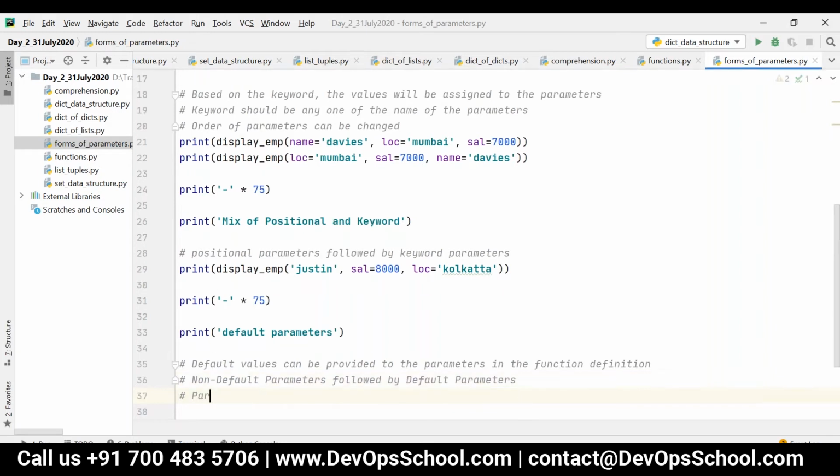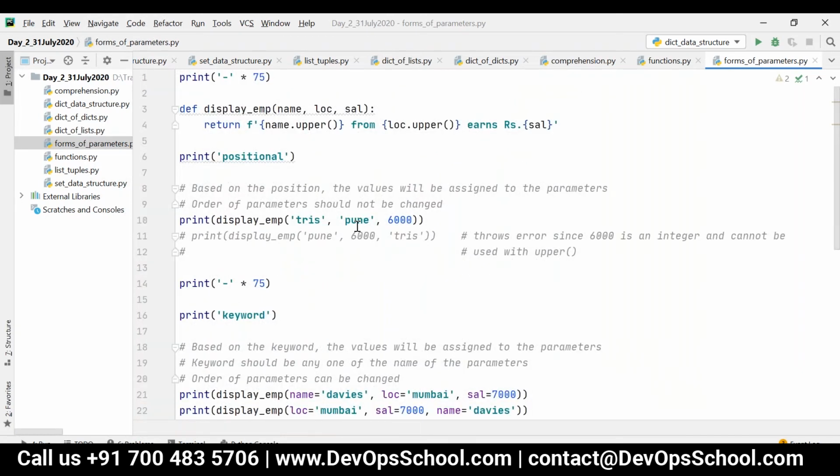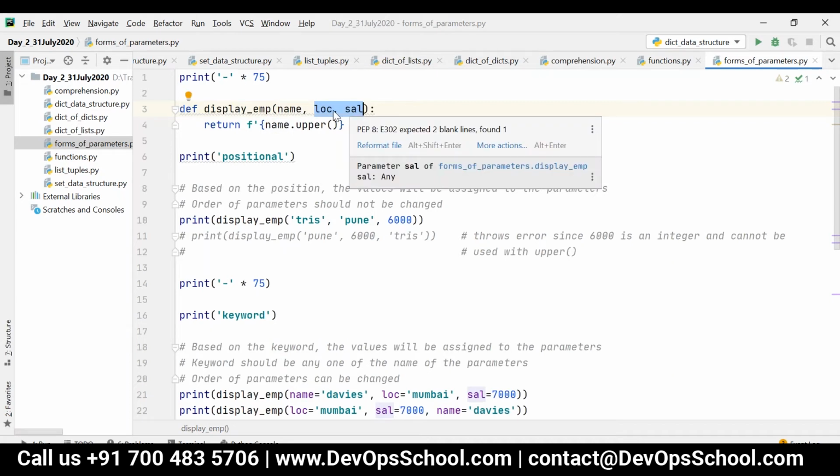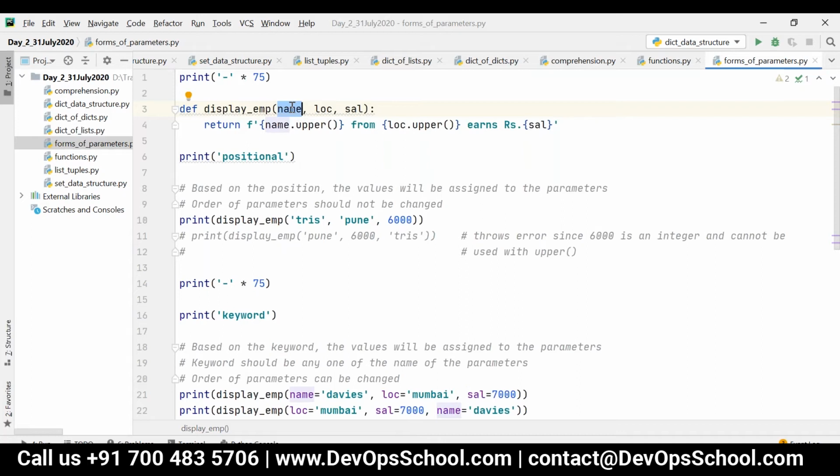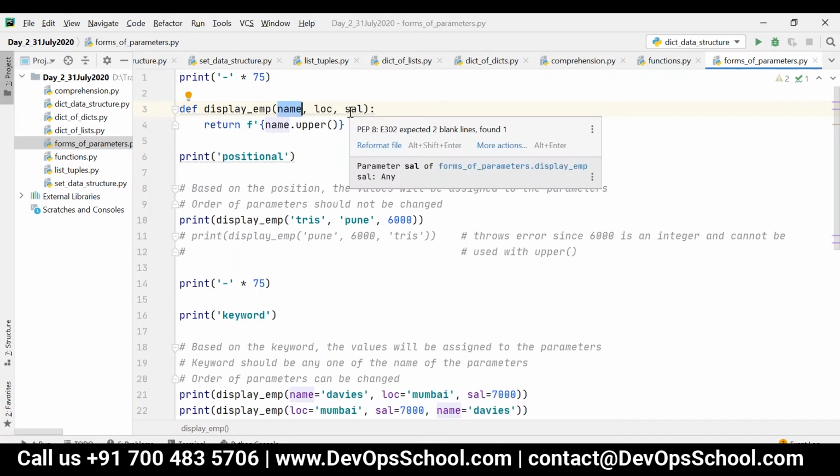Parameters which have default values are optional to pass. It is not required to pass them basically. So now coming to the function definition. Sorry, I have changed it wrongly. So name as non-default, and location and salary as default.